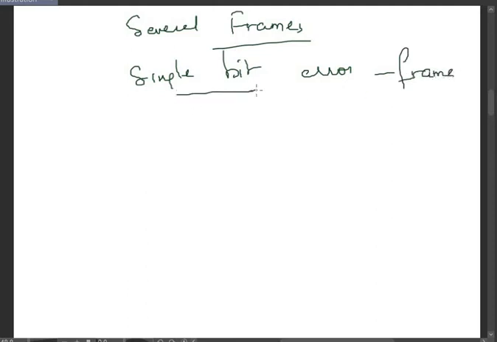Then the receiver will ask the sender to retransmit only this particular frame wherever there is an error. All the other frames need not be transmitted. So this is the advantage of using several frames instead of using a single frame for the entire message.